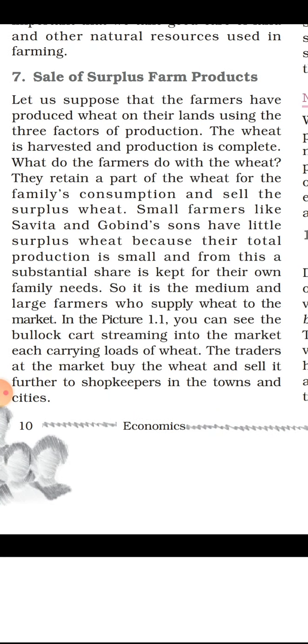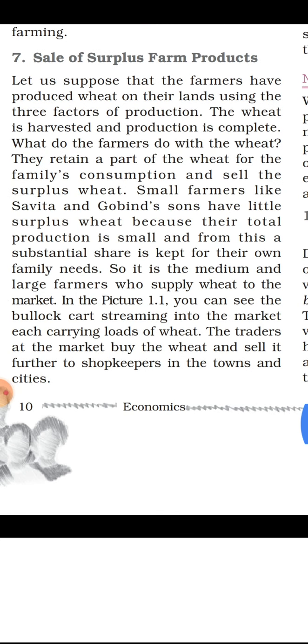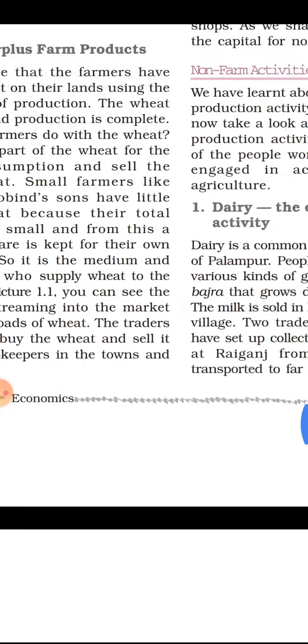So, in picture 1.1, this we have discussed. The traders at the market buy the wheat and sell it further to shopkeepers in the towns and cities. The traders in the market purchase this wheat from the farmers and sell it to the shopkeepers who are in the towns or in the cities.